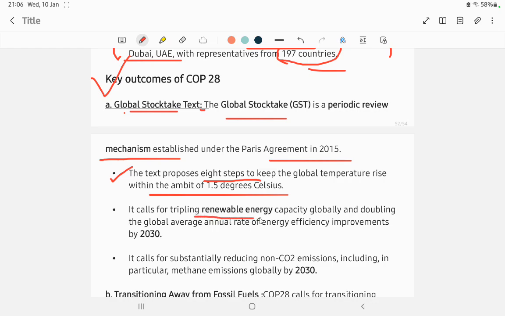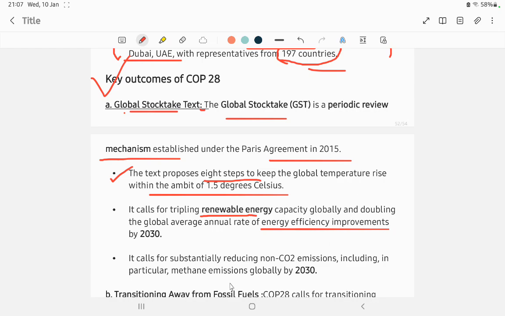Also renewable energy, meaning solar, wind, thermal, geothermal, etc. All of these are to be tripled. It calls for tripling renewable energy capacity globally and doubling the global average annual rate of energy efficiency improvements by 2030. So renewable energy is to be increased three times, that is one. And energy efficiency, meaning using energy more efficiently, is to be doubled.